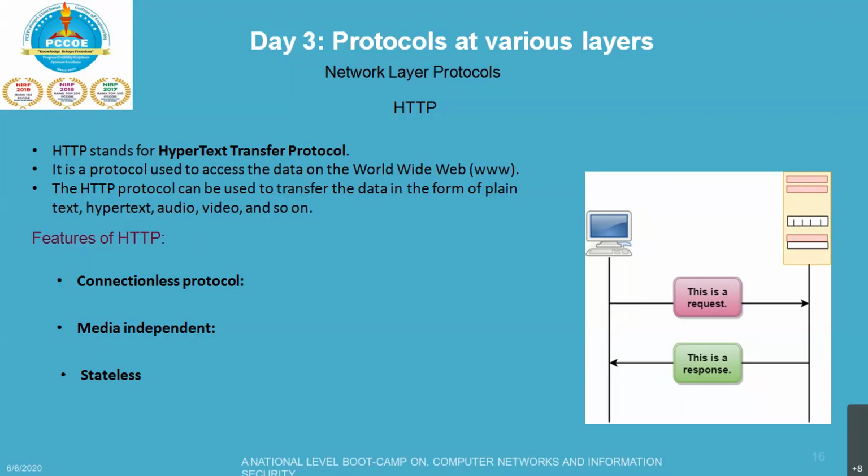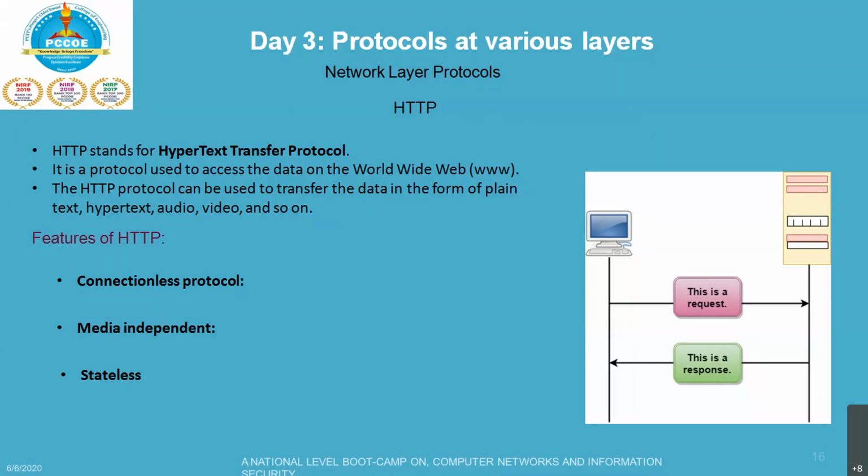HTTP is similar to SMTP as data is transferred between the client and server. HTTP differs from SMTP in the way messages are sent from the client to the server and from the server to the client.